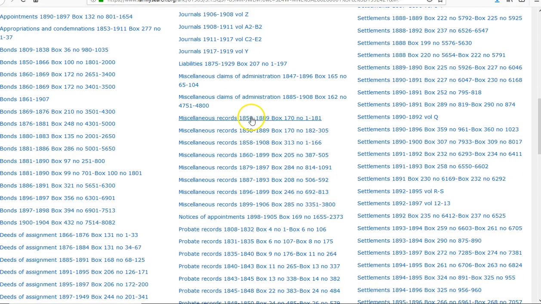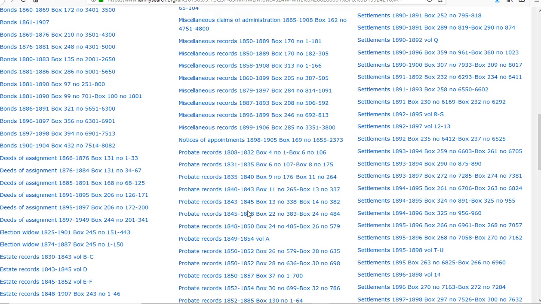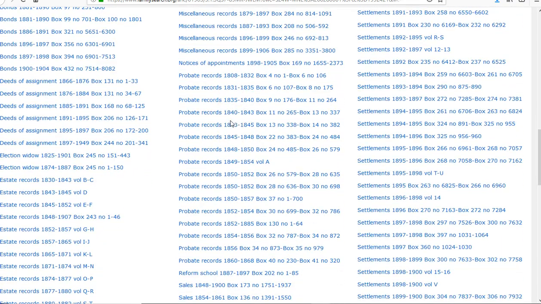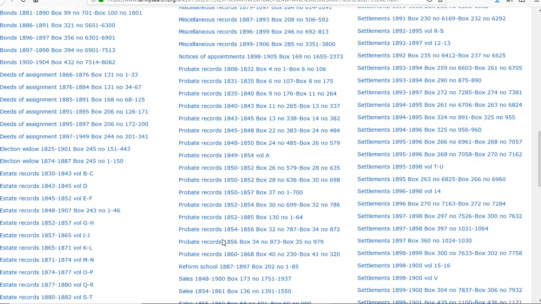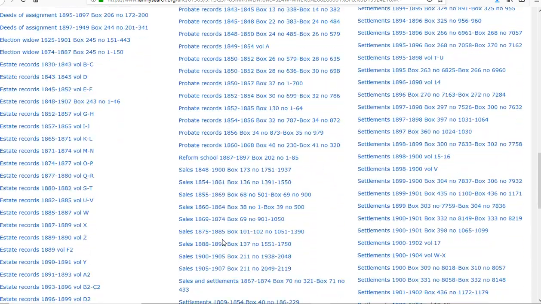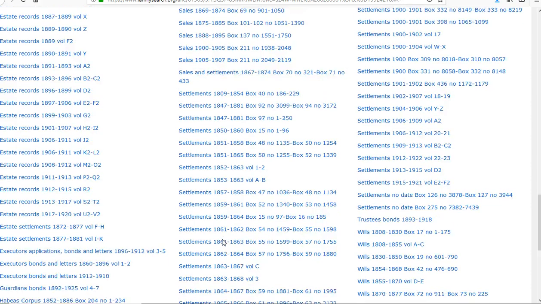I'm not sure necessarily if they have. These are miscellaneous claims of administration, miscellaneous records, probate records. This could very well be some chancery reports. I don't know. I haven't really gone into them all that deeply. But there's settlements.